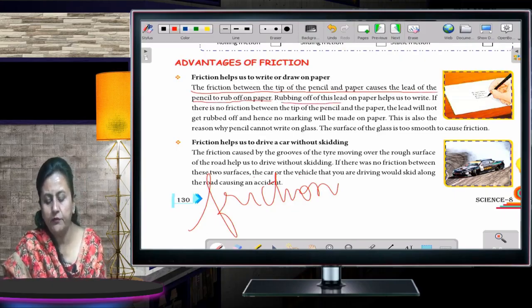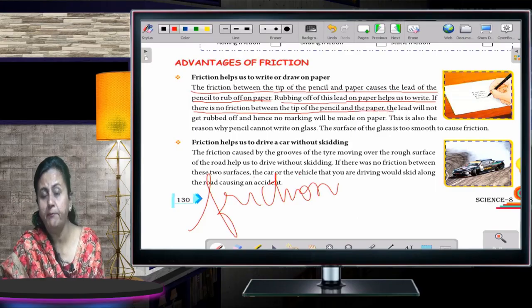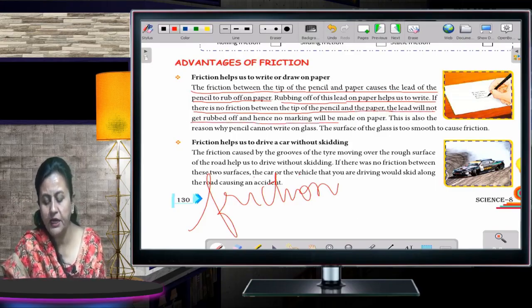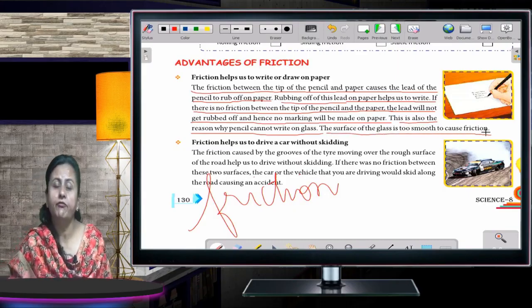Rubbing off of this lead on the paper helps us to write. If there is no friction between the tip of the pencil and the paper, the lead will not get rubbed off and hence no marking will be made on paper. This is also the reason why a pencil cannot write on glass. The surface of the glass is too smooth to cause friction.